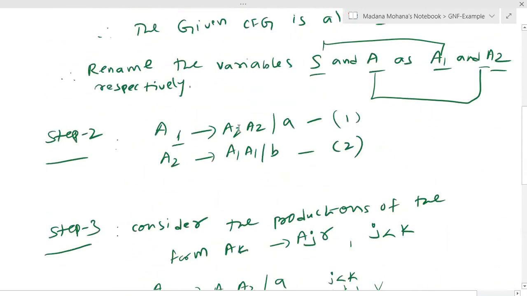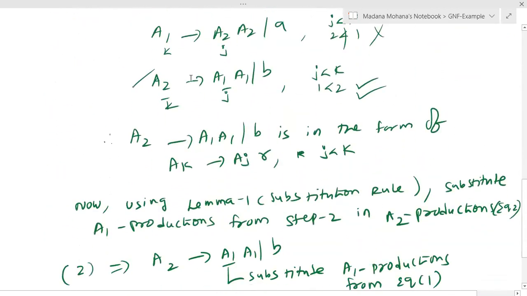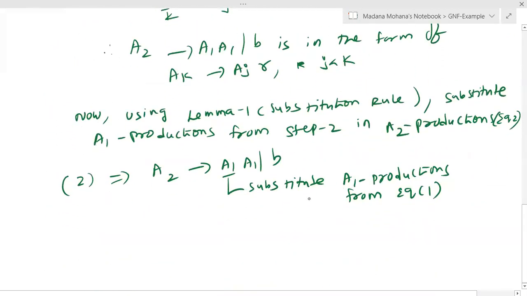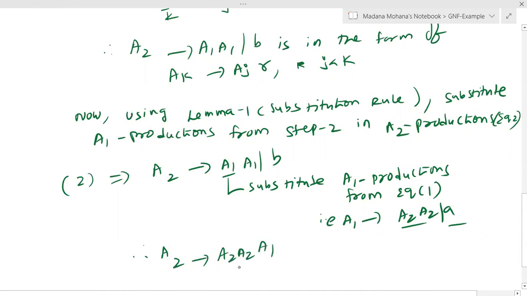Now this will become... What is A1 here? A2 or A. 2 productions are there. So that is A1 derives A2 or A. One at a time you can substitute. Therefore, A2 becomes now A1, the first value, A2. The remaining A1 remains same. There is no change.